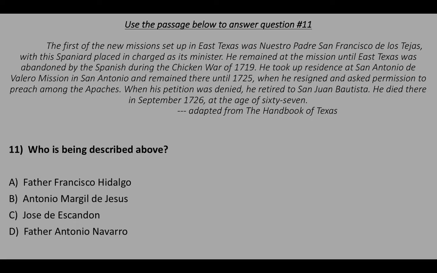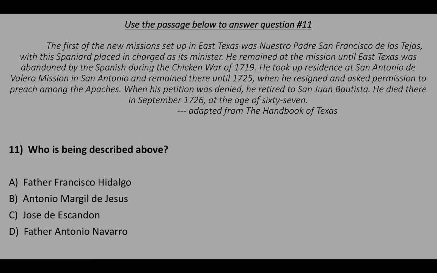Use the passage below to answer question number 11. The first of the new missions set up in East Texas was Nuestro Padre San Francisco de los Tejas, with the Spaniard placed in charge as its minister. He remained at the mission until East Texas was abandoned by the Spanish during the Chicken War of 1719.